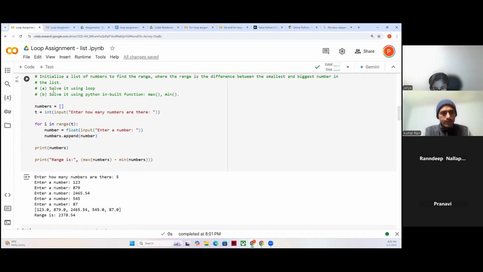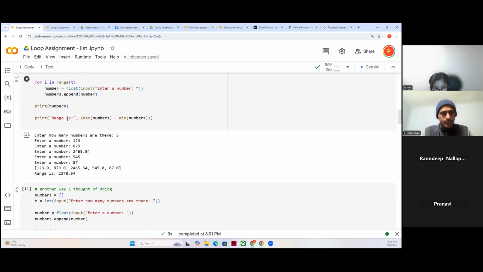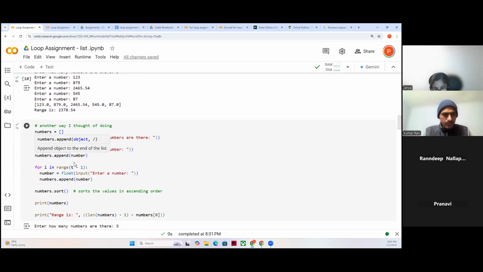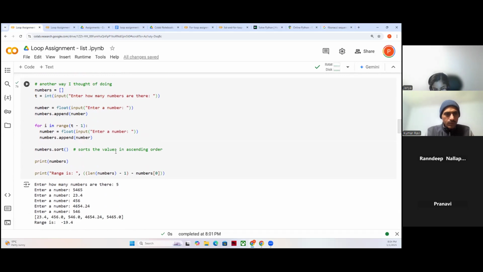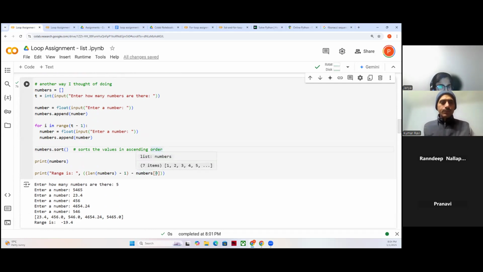For this question, sir, I got another idea. It takes a lot of time, I guess, but still I tried it. What I did here is I used the sort function and took the last number in the list, minus one, and then the zero. Yes, this is a good thing, you brought something new. Sorting, like I said that day, will sort the numbers. It is sorting in ascending order. So what I did is I took the last index.